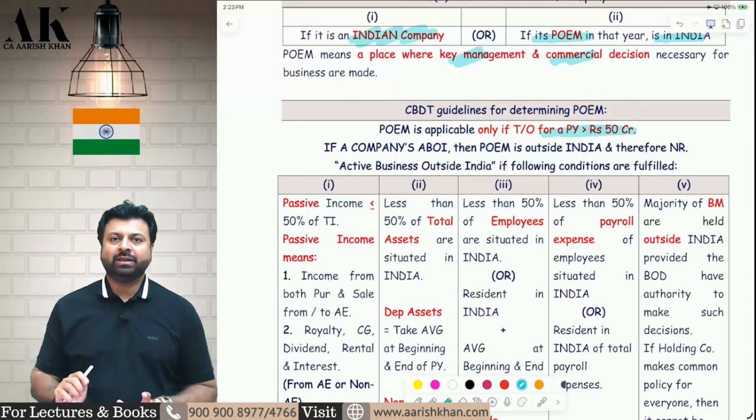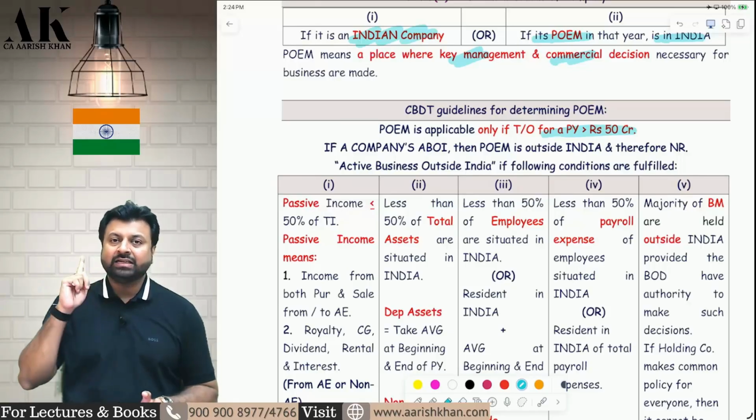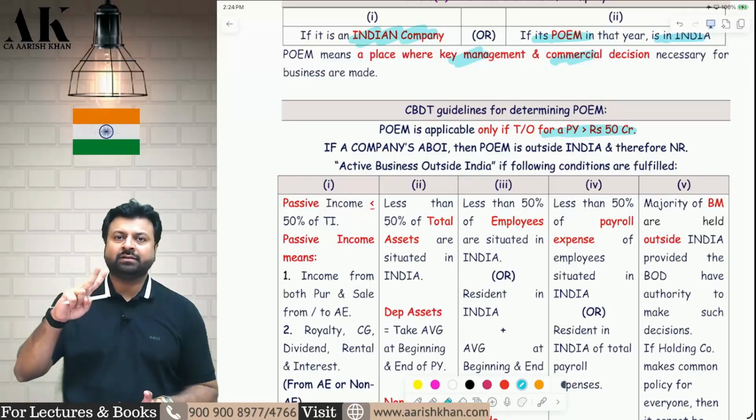Once this guideline is applicable, the first thing we have to see is whether the active business is outside India or not. If the active business is outside India, then in that case, the POEM is outside India. And if the POEM is outside India, then you can say that the company is a non-resident.